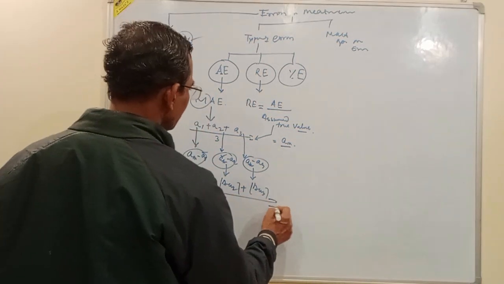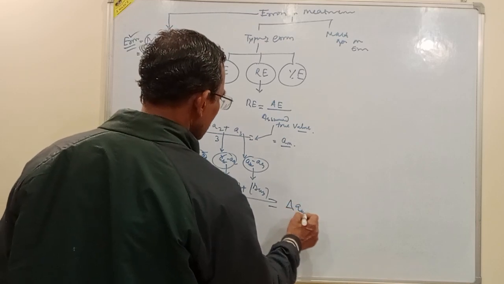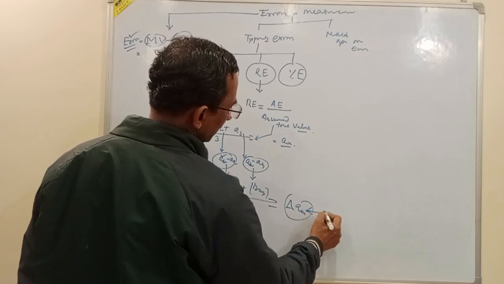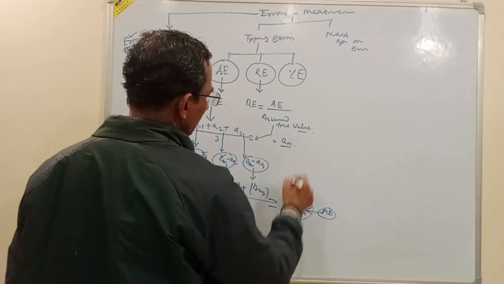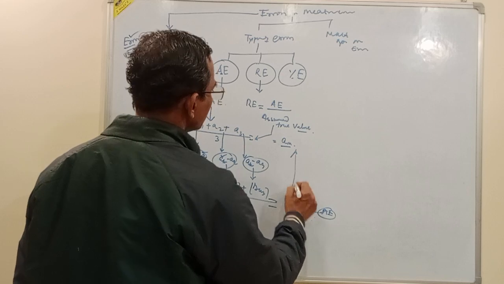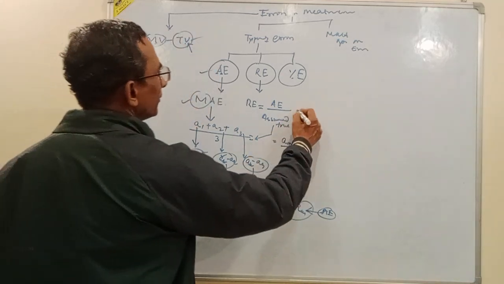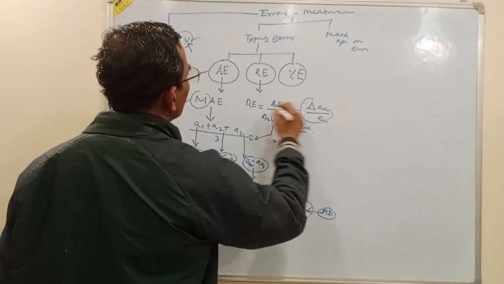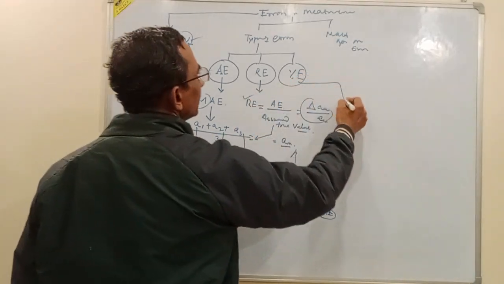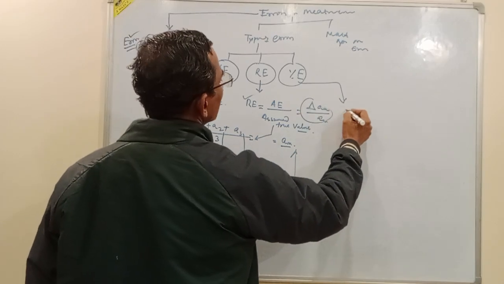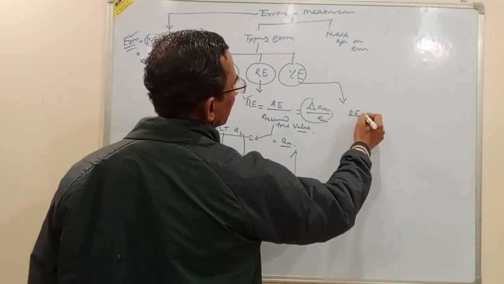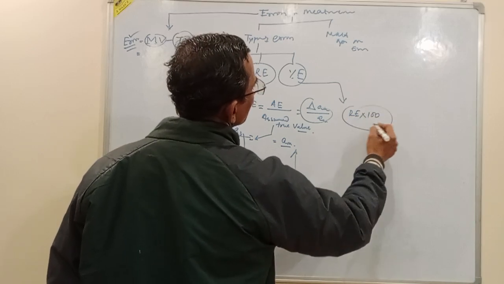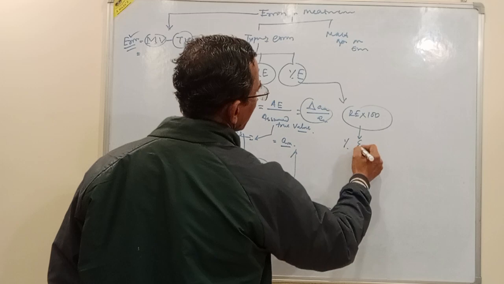This is our mean absolute error, or absolute error. Now, delta A by A m is our relative error. Once we find the relative error, if it is multiplied by 100, it gives the percentage error.